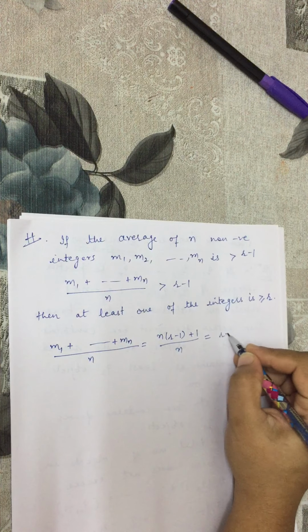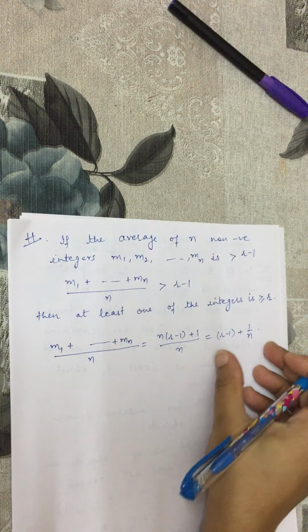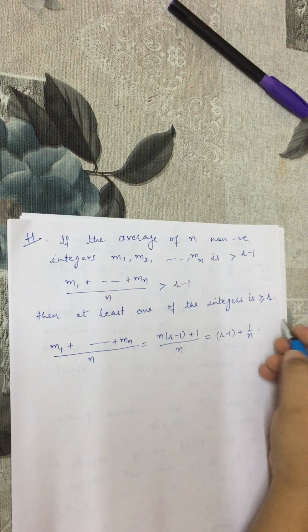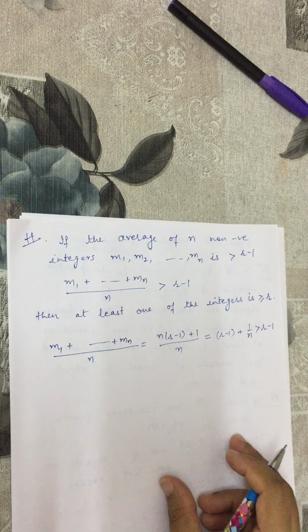So that is just r minus 1 plus 1 by n. Now this number is greater than r minus 1, because this is r minus 1 plus something non-negative.